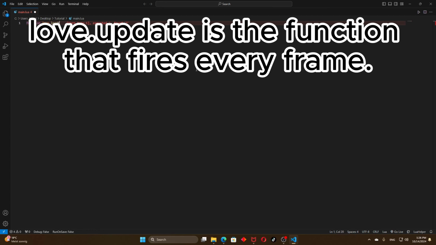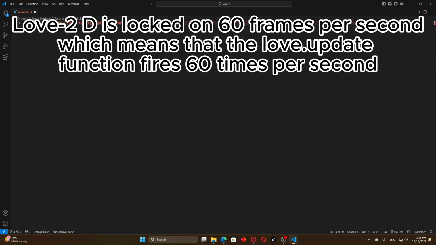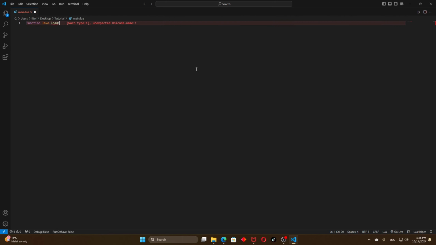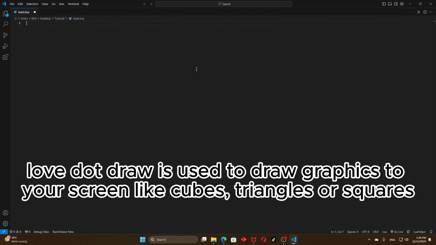love.update is the function that fires every frame. Love2d is locked on 60 frames per second, which means that the love.update function fires 60 times per second. love.draw is used to draw graphics to your screen like cubes, triangles, or squares.